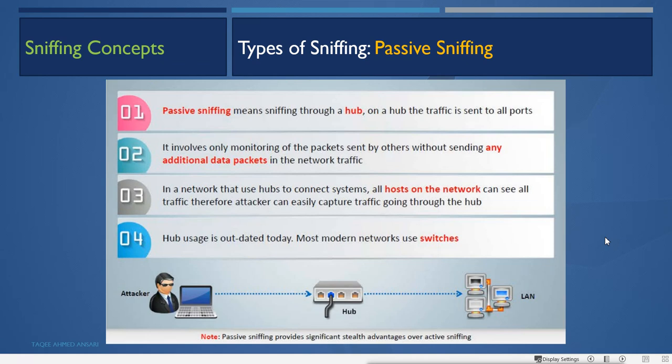When anyone sends data to any other machine, the data will go to the attacker machine also, because the hub works in a broadcast way. So when it broadcasts, the data goes to every machine. Other machines may not be interested in that data, but the attacker is interested, and the attacker will get the data.